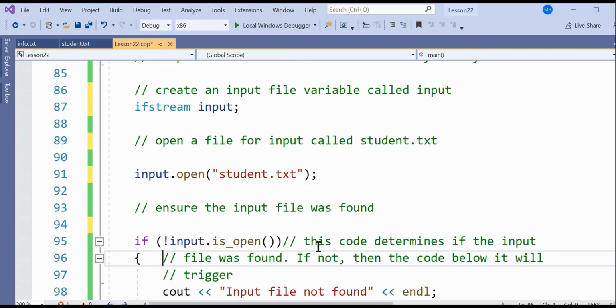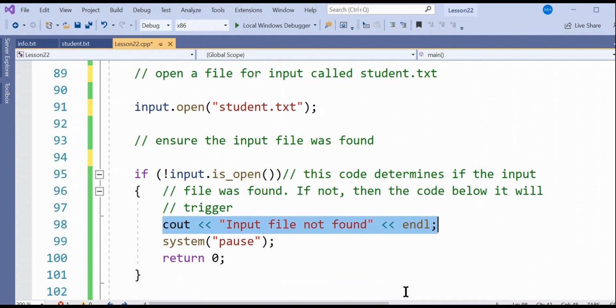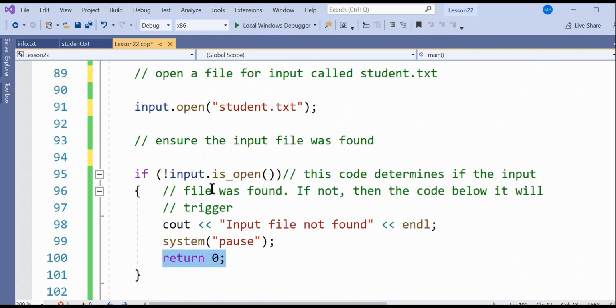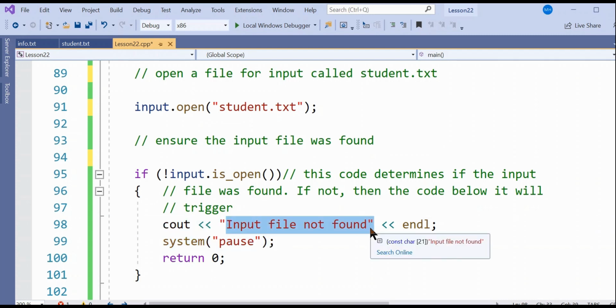So this code determines if the input file was found. If not, then the code below will trigger. So if it can't find your input file, then it'll cout input file not found. All right, here's a system pause. We don't have to have that, but you might want it. And then a return 0. That stalls the program so you can see the error. You don't want your program to continue if you can't find your input file.